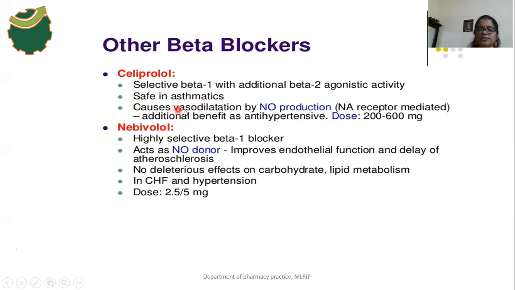It causes a vasodilation effect by nitric oxide production, because it activates the endothelial nitric oxide synthase enzyme. So there is a production of nitric oxide, and this nitric oxide causes vasodilation. That is an additional antihypertensive benefit. Celiprolol is used for the treatment of hypertension, and it causes vasodilation due to activation of endothelial nitric oxide synthase and production of nitric oxide.